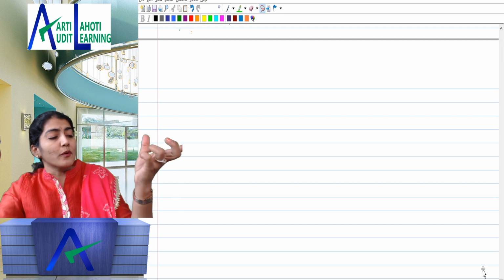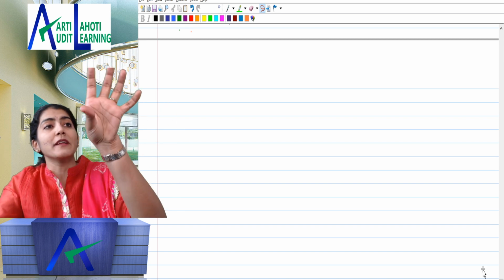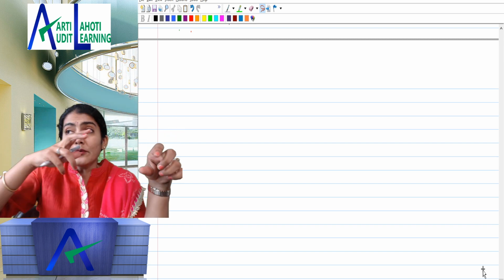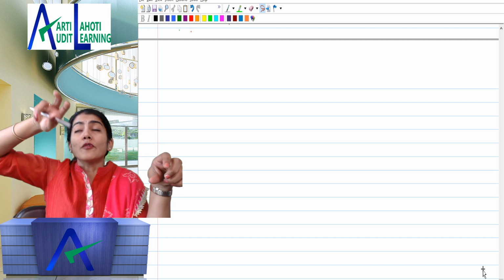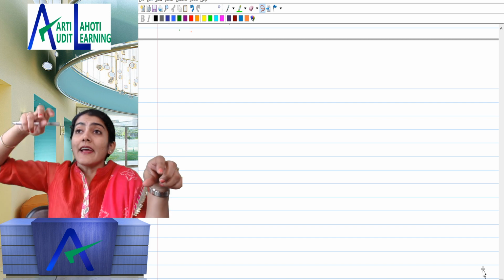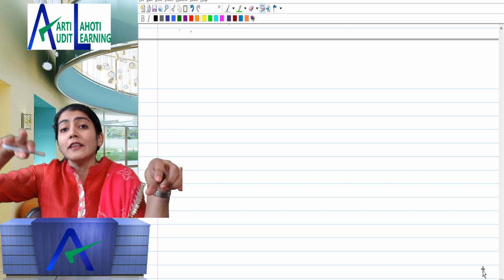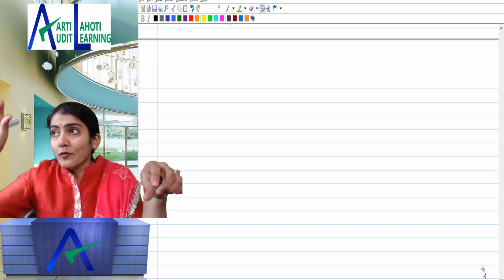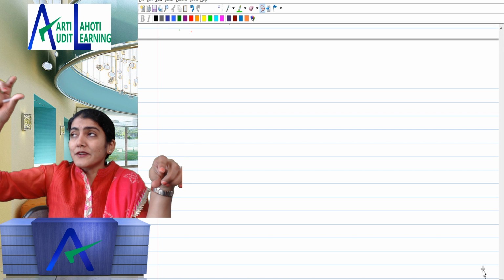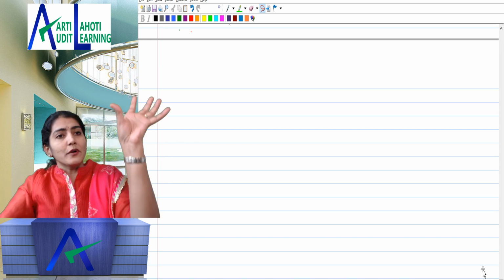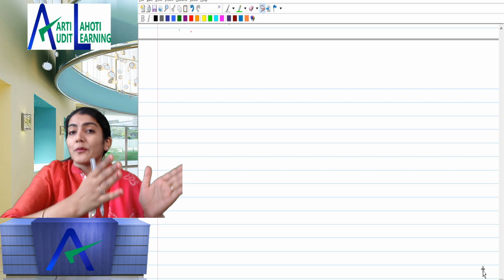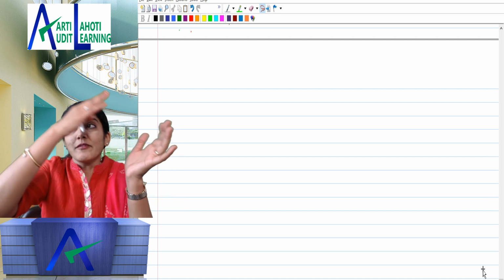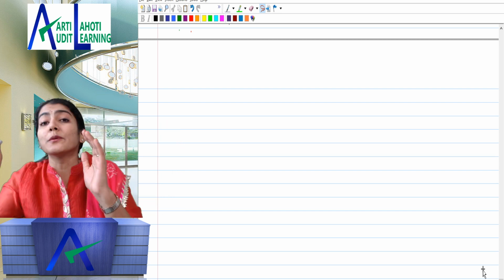Like in the old course, they will ask how will you vouch or verify the following building. In the new course, they will ask how will you vouch or verify the existence of the building, or the valuation of the building, or the completeness of the building. Without mentioning which assertion you are checking for, if you just write down the audit procedure, then that is suitable for the old course. Old course students, even for you, what is there in the new course is absolutely valid.